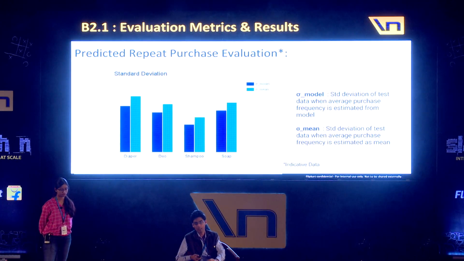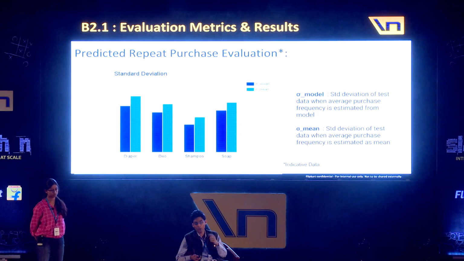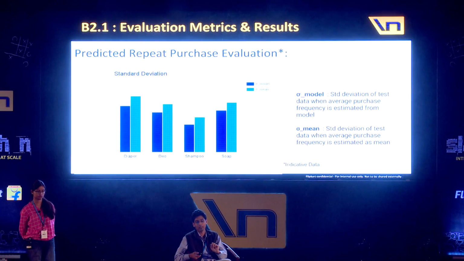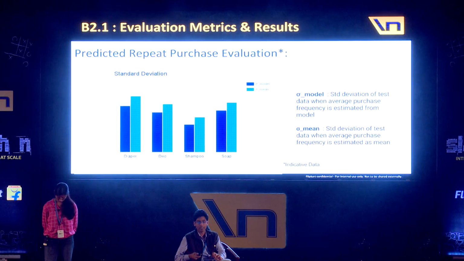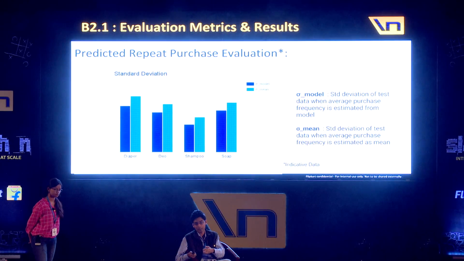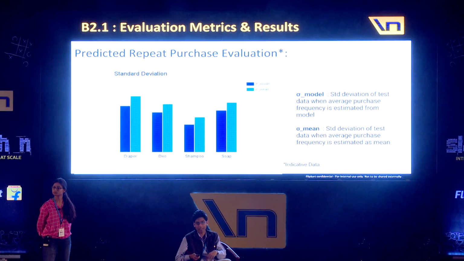Light blue is our standard deviation between the prediction based on the baseline, which is the mean, and the test data. As you see, the standard deviation is higher for the light blue cases for all the 4 categories. On the other hand, the model prediction is closer to the test data, and this is shown in all the categories: the darker graph has lesser standard deviation than the lighter graph. So that's how we know that with the model that we use, we are able to predict the number of repeat purchases in a better way than just applying a plain mean over past purchases.